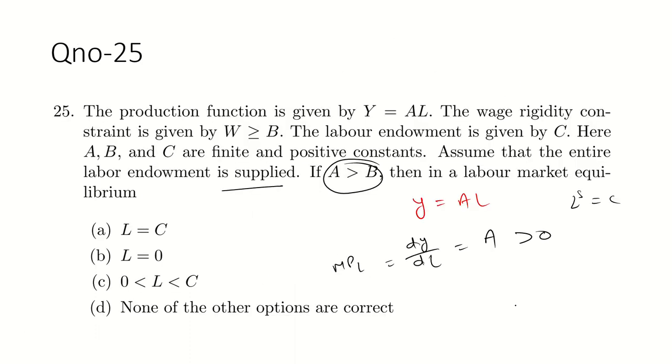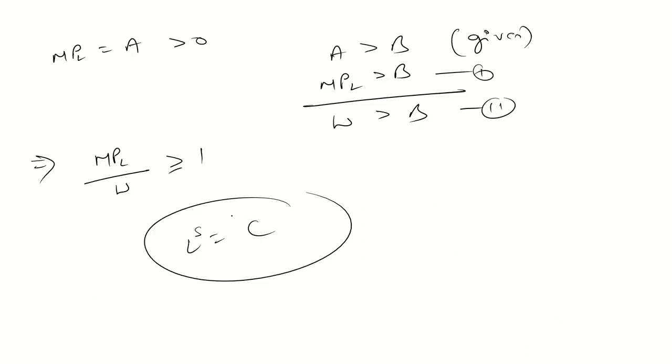So A should be the correct option, because guys, the question is asking about the labor market equilibrium. Labor market equilibrium, guys, this is what? This is a labor market equilibrium situation, and it shows a positive relation.